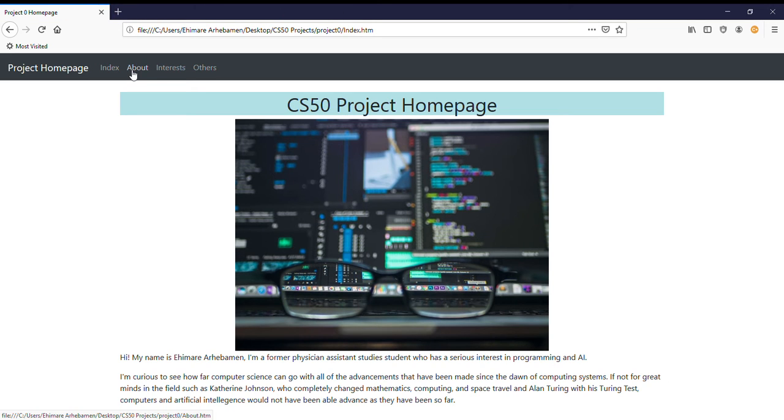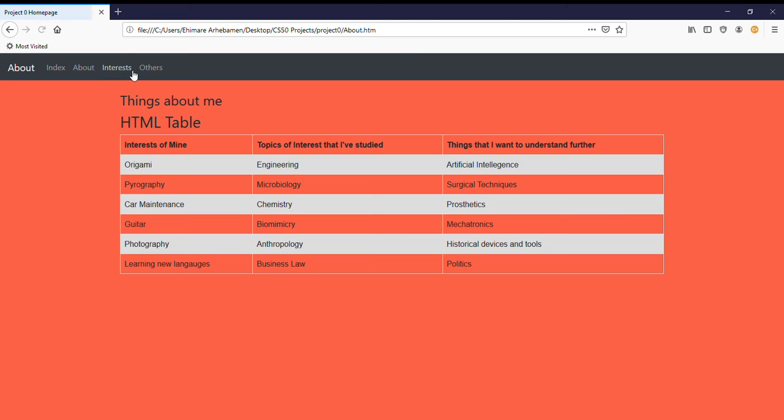So these are the other pages right here. This is the About page. The change I made here was that I changed the color of the background. That would actually show up in the code. But the main thing here was that a table is used. So the table actually reflects the change in background color. And these are again just some interests of mine, things I like and things I've done before.